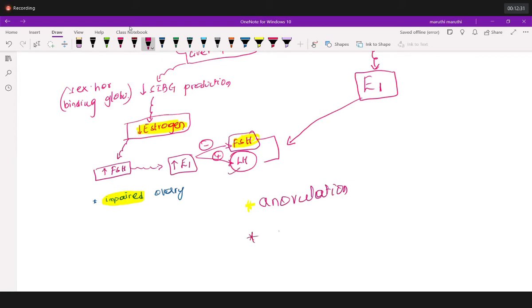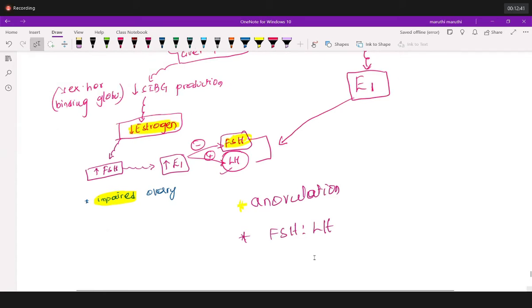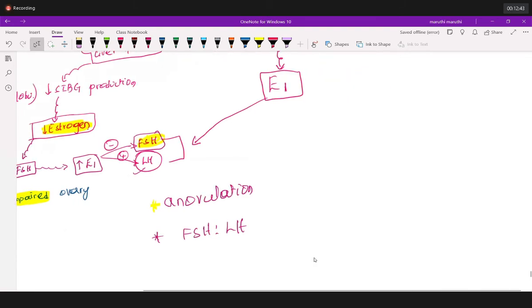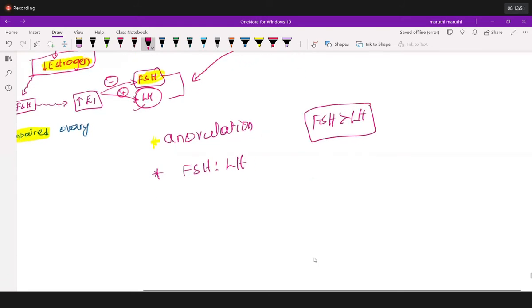So the FSH to LH ratio, normally what is this? Listen to me very carefully. In a normal female, FSH quantity will usually be more than LH. But here it will become reverse. FSH will be less than LH because of this.